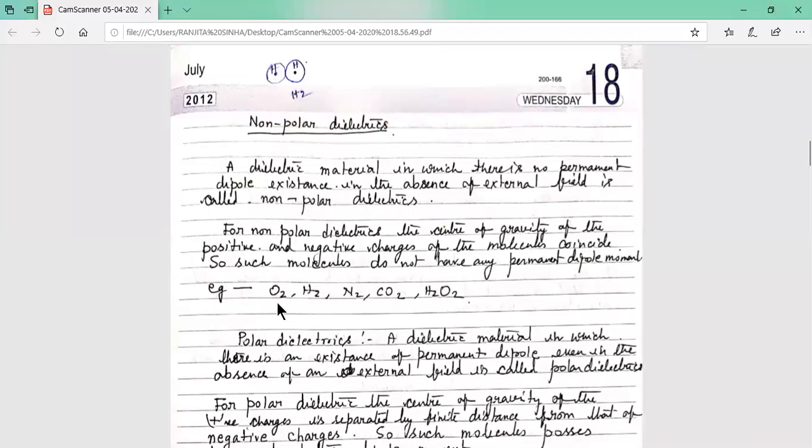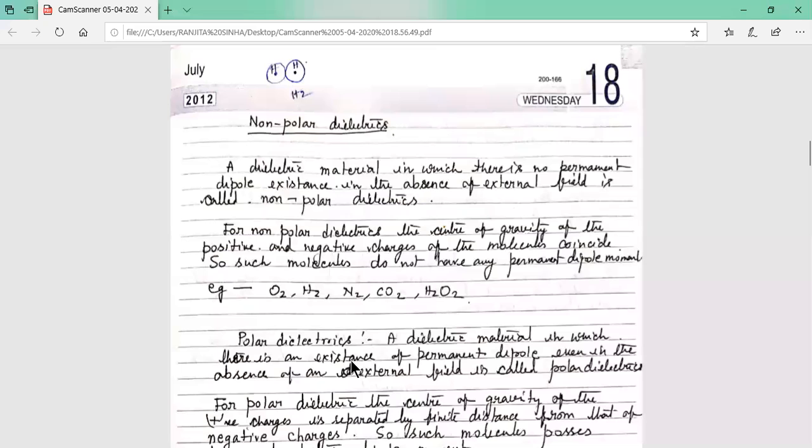So what are the examples? Oxygen, hydrogen, nitrogen, carbon dioxide, and H2O2. For non-polar dielectrics, the center of gravity of the positive and negative charges of the molecules coincide, so such molecules do not have any permanent dipole moment. So the definition of non-polar dielectrics is: a dielectric material in which there is no permanent dipole in the absence of an external electric field. Examples are O2, H2, N2, CO2, H2O2.